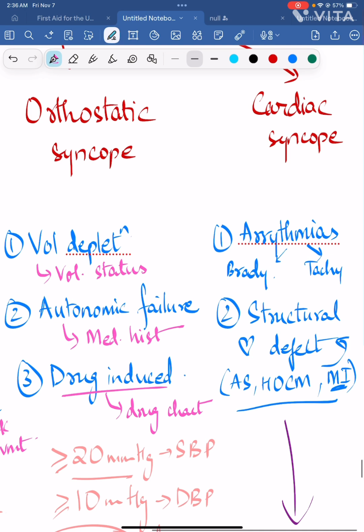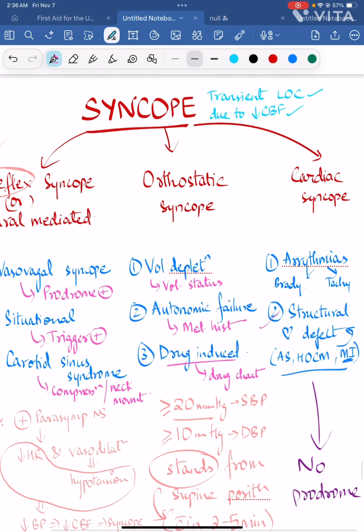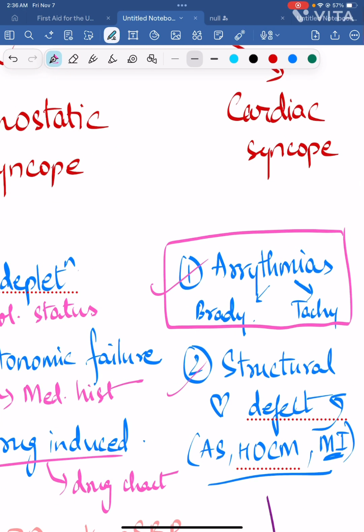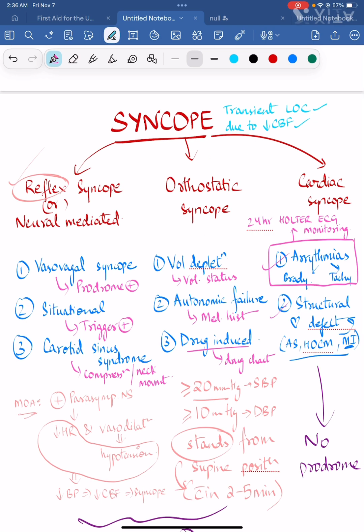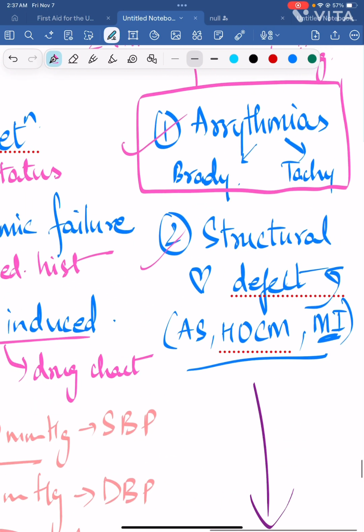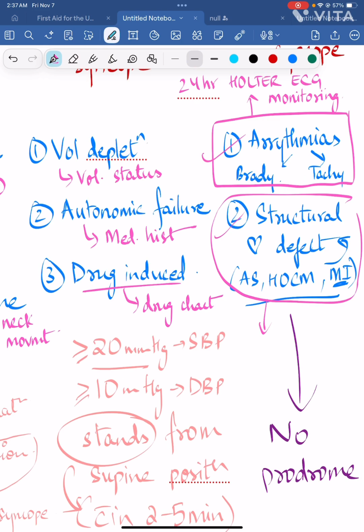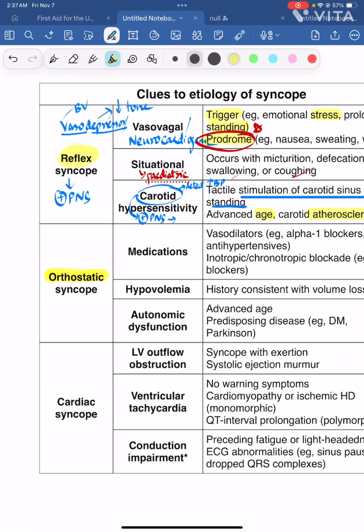Next comes cardiac syncope. So it's due to structural defects and arrhythmias. Now if we look at the arrhythmias, they do not appear every time on initial ECG, right? So what do you have to do? You need to do 24-hour Holter ECG monitoring, continuous monitoring, that is. You might notice arrhythmias during the 24 hours, right? Next comes structural heart defects. In this case, you can do an echocardiogram. Let's look at the table.